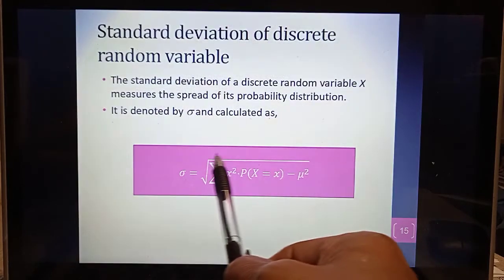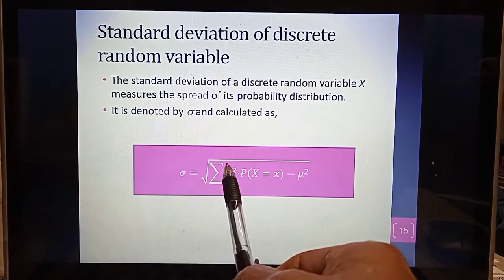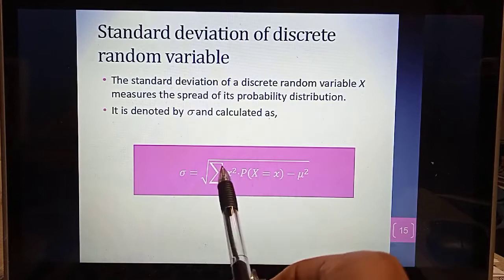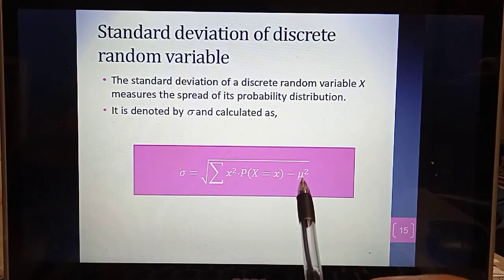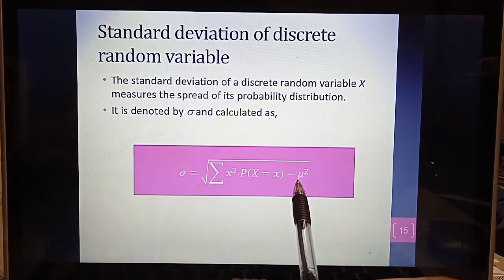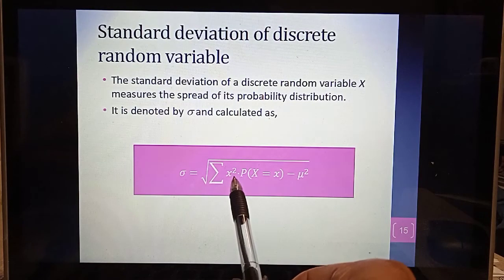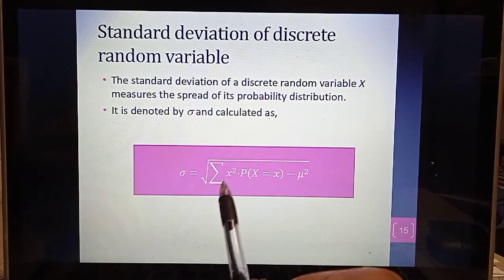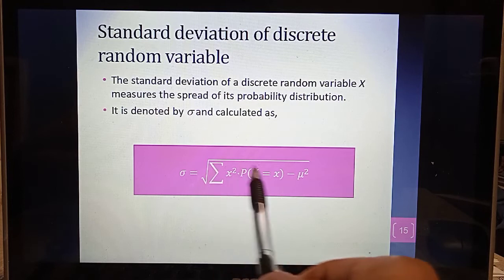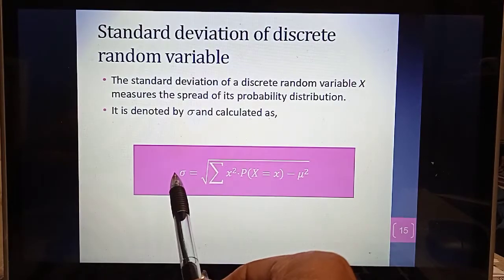So hasil daripada formula tersebut, summation ni memang summation semua sekali ni. Summation kirakan semua ni, setiap satu untuk setiap data X ni, kemudian ambilkan total, kemudian punca kuasa 2 kan akan mendapat standard deviation.